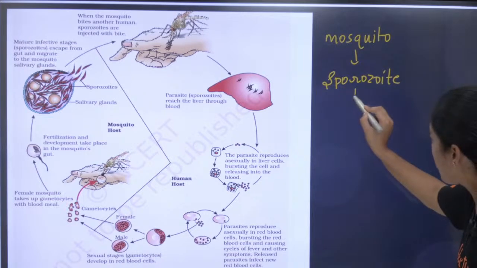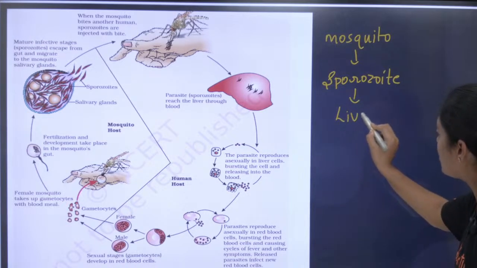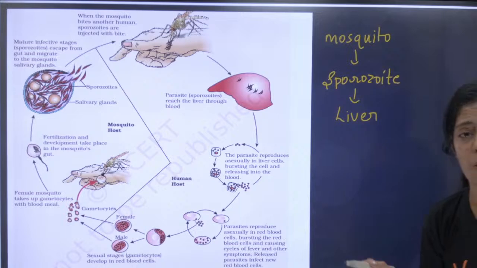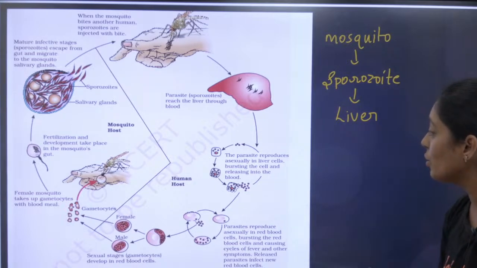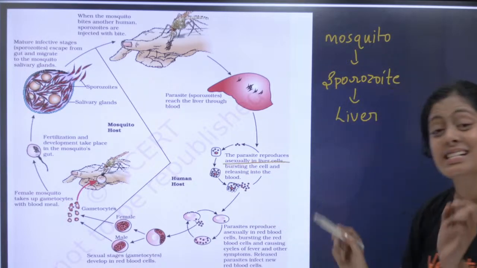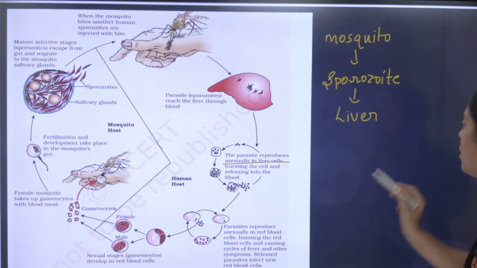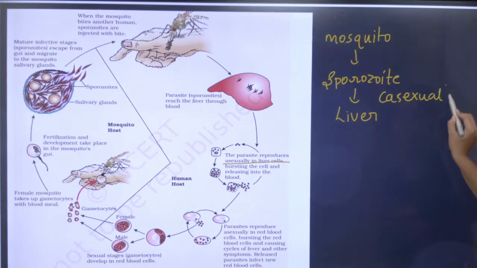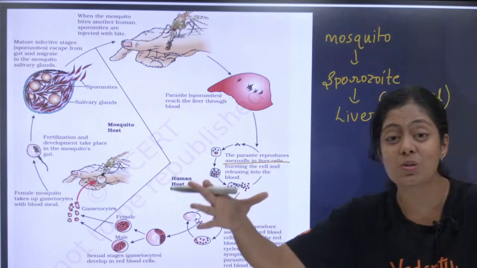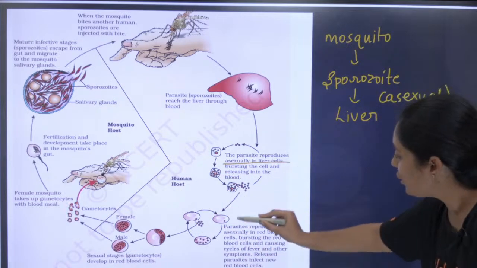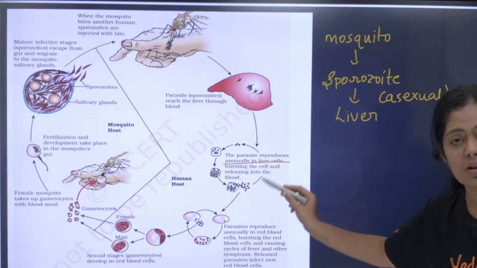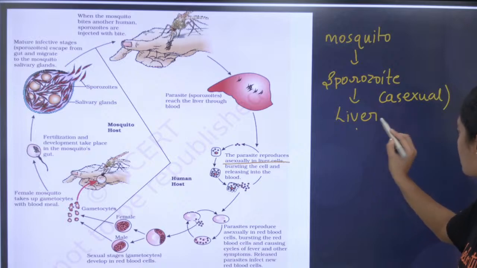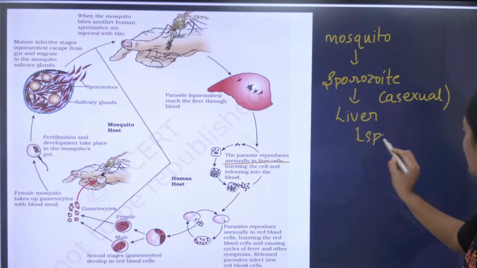Okay, and this sporozoite enters your liver. Very important. In the liver, what do they undergo? They undergo asexual reproduction, and the liver cells burst out. Okay, and they are going to release the spores into the blood.